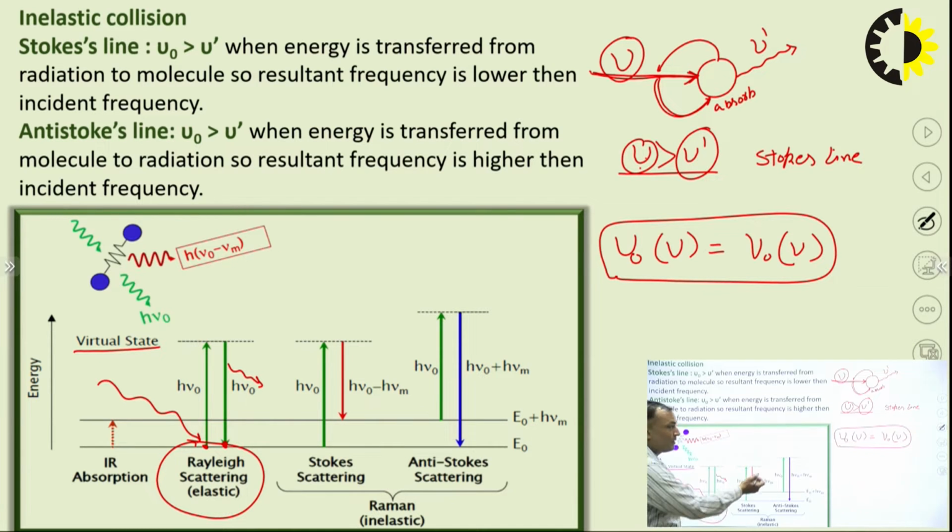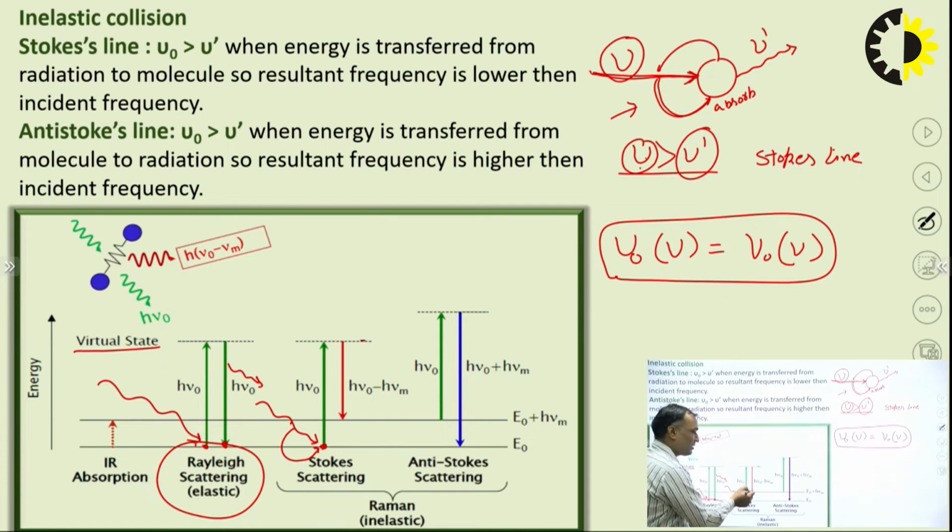Suppose another case that I had discussed here, it is represented like this also. My molecule is here, it is getting one energy, that is h nu naught or h nu, and it reaches one virtual energy level. So during this interaction, what happens? The energy is transferred from this energy to the molecule.